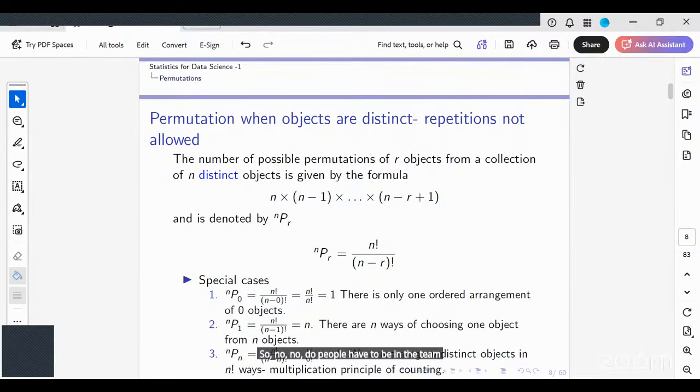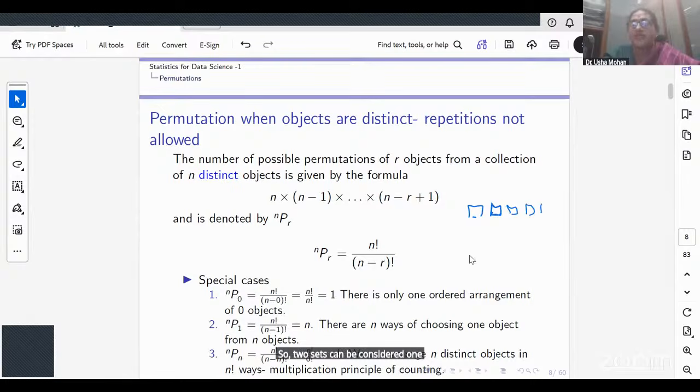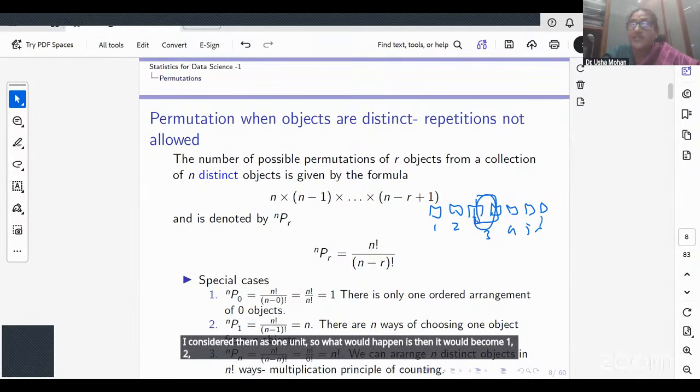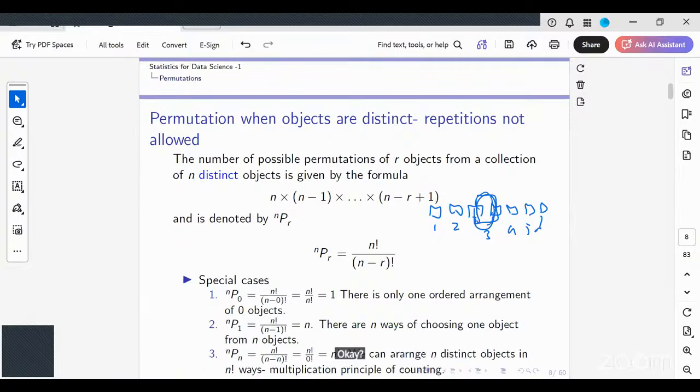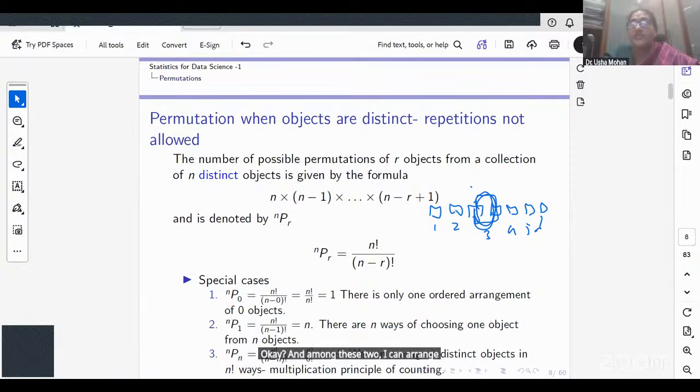In most cases, what you do is, out of 7 people, 1, 2, 3, 4, 5, 6, 7, if these 2 have to be there, I consider them as one unit. So then it will become 1, 2, 3, 4, 5, 6. And among these 2, I can arrange in 2 ways, right? So that's why it will become (n minus 1) factorial times r factorial, and you'll have problems of this kind.